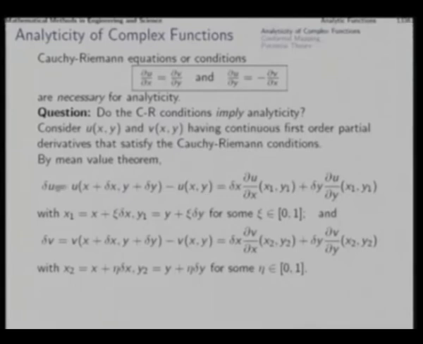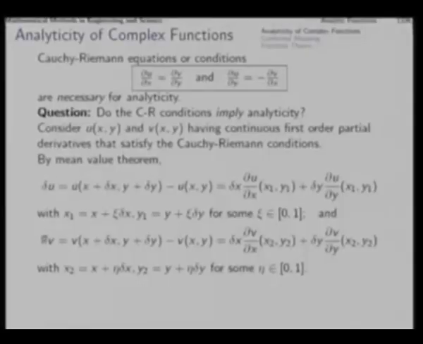Now, this gives us the expression for delta u. Similarly, we get the expression for delta v, that is v at the changed point minus v at the original point. So, that gives us this expression for x2 y2 being a point on the line segment joining this point to that point. Now, x1 y1 and x2 y2 can be two different points, that is x y is here, x plus delta x, y plus delta y is here. As we join these two, we get this line segment, and x1 y1 could be somewhere on this line segment, x2 y2 could be somewhere on this line segment, need not be at the same point, maybe at different points.